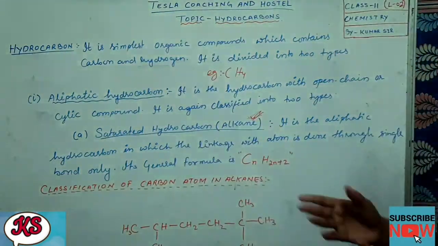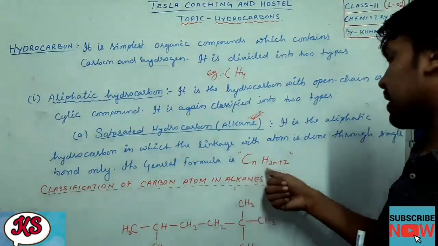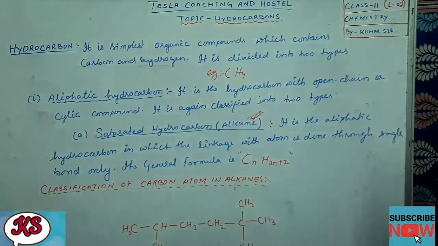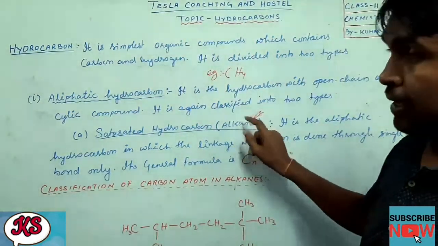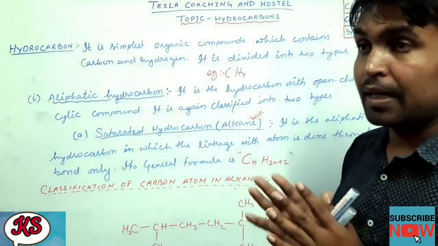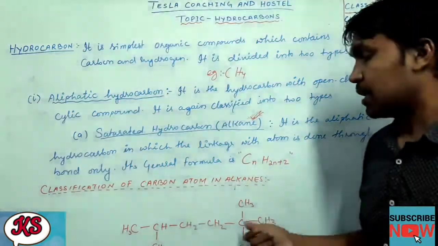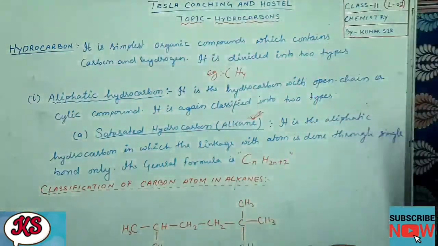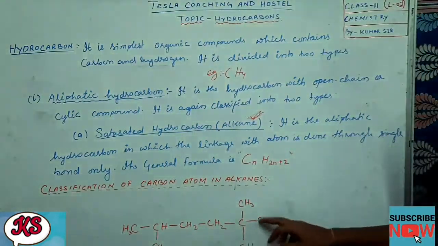Saturated hydrocarbon, that is alkane, which contains only single bonds, and the general formula is CnH2n+2. Now, classification of carbon atoms in alkanes. In alkanes, the carbon atoms are again classified into different categories. For example, I have given one example here. See here: CH3, CH, CH2, CH2, C, CH3, CH3.